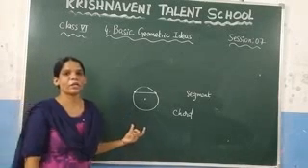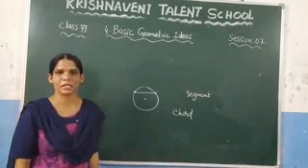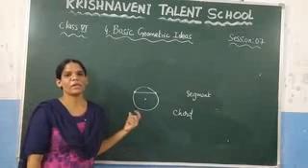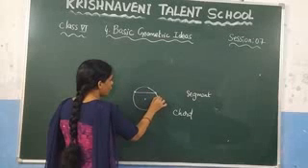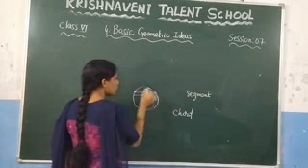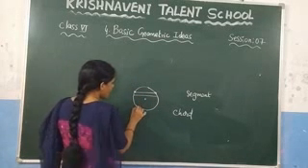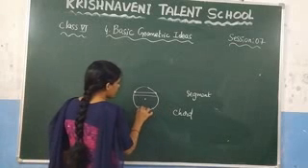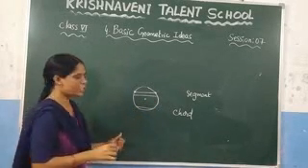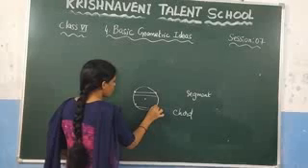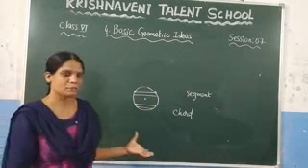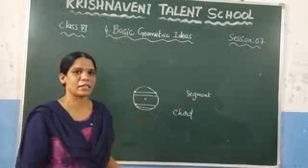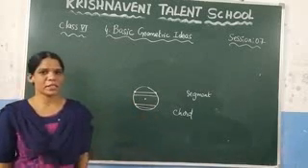So how many chords can we draw if you have a circle? You can draw infinitely many chords. If you take 1 point and another point, this is a chord. And if you take 2 more points and join them, this is also a chord. And here also, take 2 more points, this is also a chord. So you can observe that you can draw infinitely many chords in a circle.